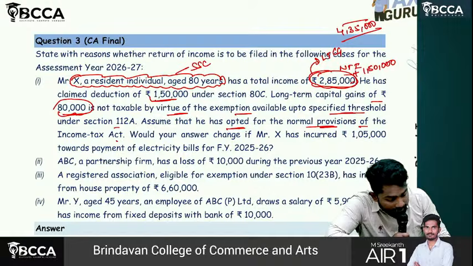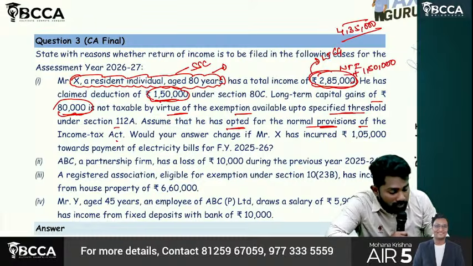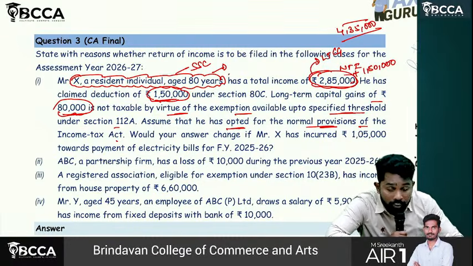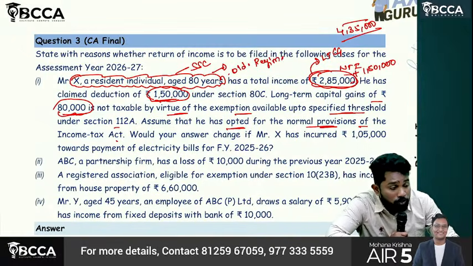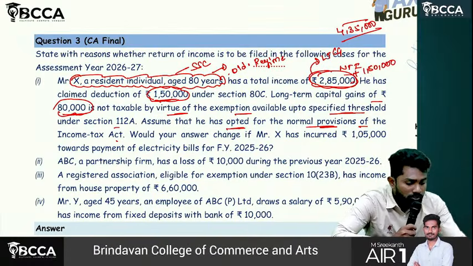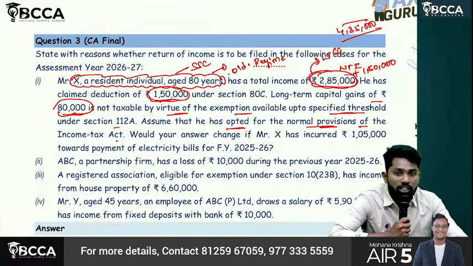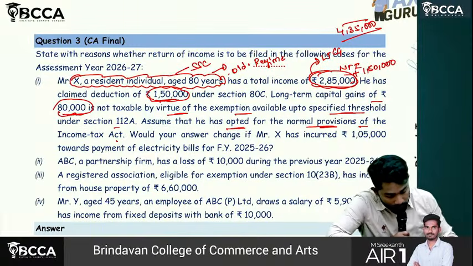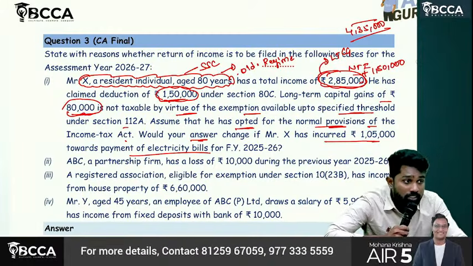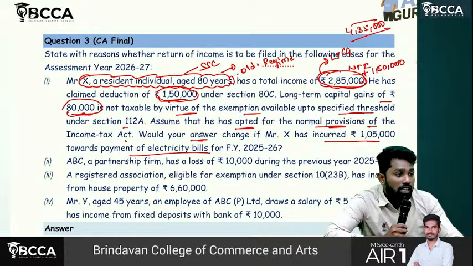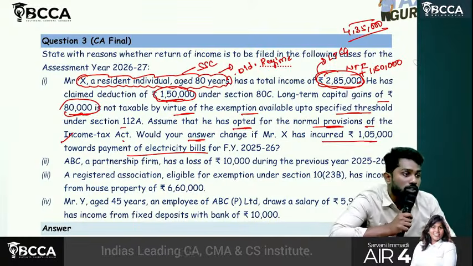Since he is claiming deduction under Chapter VI-A, we can assume which regime he is under? Old regime. Sir, in default regime he cannot claim Chapter VI-A, right? So that's why we need to consider him under old regime. Under old regime, for a senior citizen, what is the basic exemption limit available? 5 lakhs. So his gross total income didn't exceed 5 lakhs. Is he required to file return of income? No, he is not required to file return of income. Then would your answer change if he has incurred 1,05,000 towards payment of electricity bills? Yes. Since it is a specified financial transaction, electricity bill in excess of 1 lakh in a financial year, he has to file return of income mandatorily irrespective of his total income.